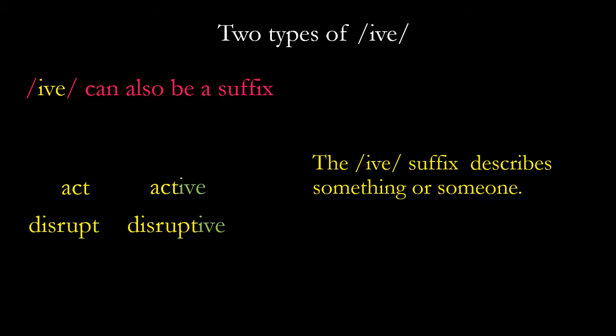Now, one thing we have to be careful of is something we've seen before. Remember, we learned the word sing. Now, sing has an ing in it, but in this case, it's part of the base word. And in the word bed, we have an ed, but it's part of the base word. However, if we do this, singing, the second ing is a suffix. And wanted, there we have an ed, and that's a suffix. It's not part of the base word.